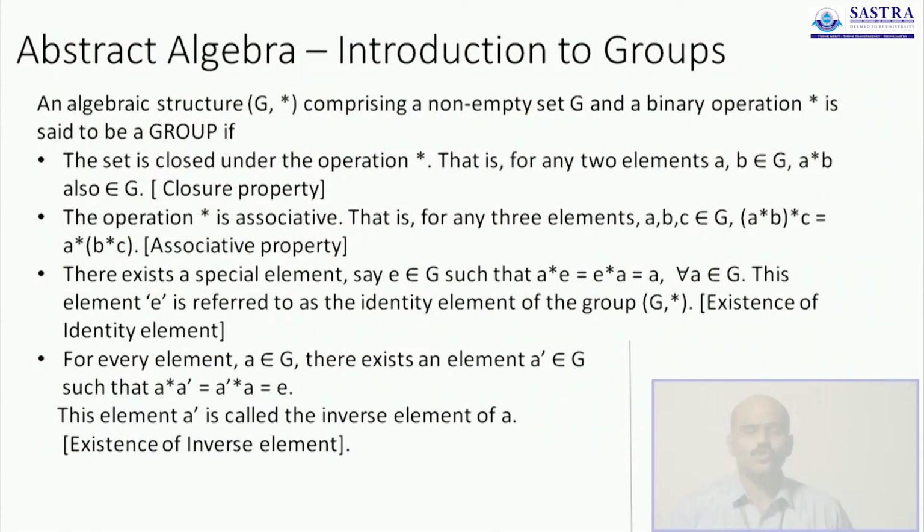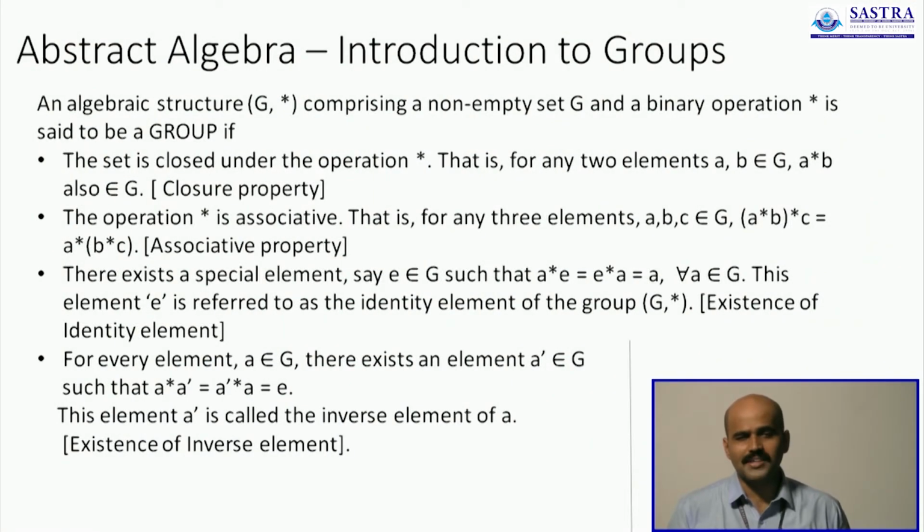as groups. To give you a recap, this set of 4 conditions is what is to be satisfied by an algebraic system to be called a group. The set should be closed within the operation, which means that the binary operation performed on any 2 elements should result in an answer which is contained within the set. And number 2, the operation should be associative.